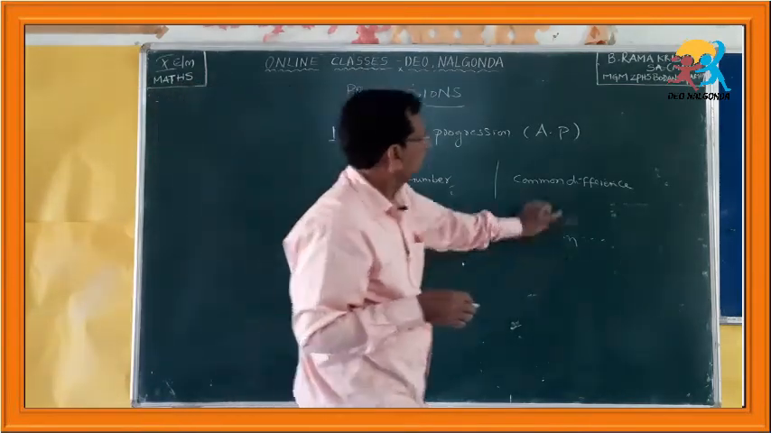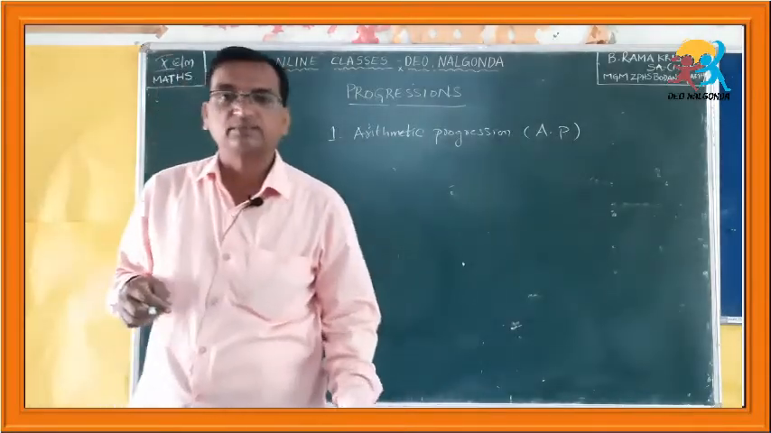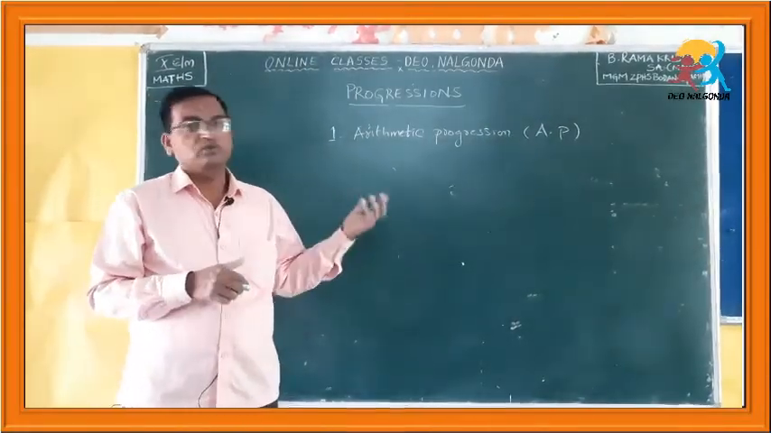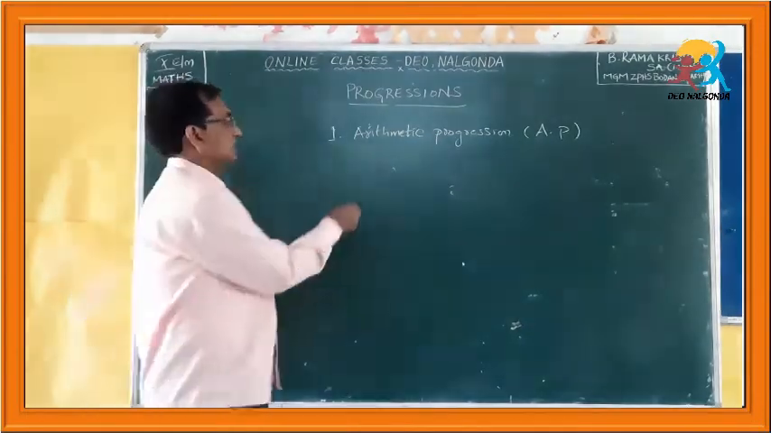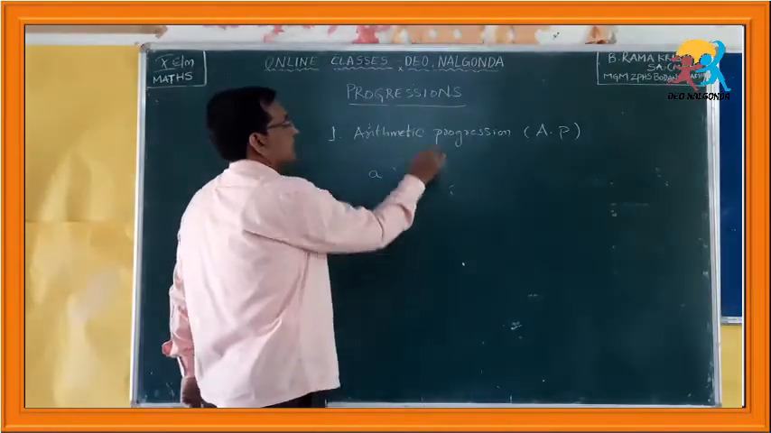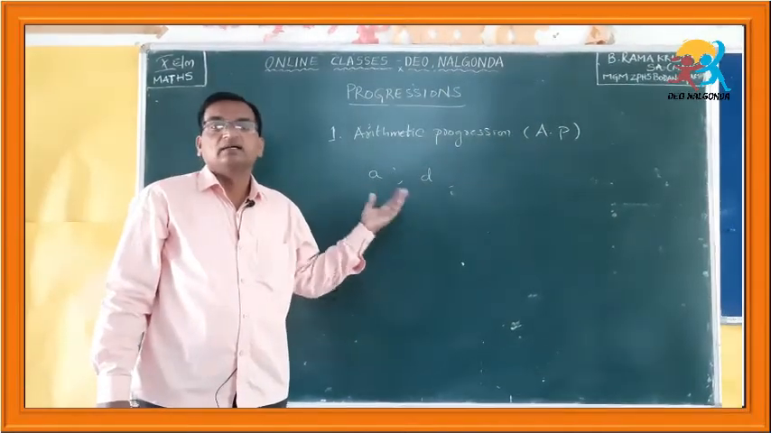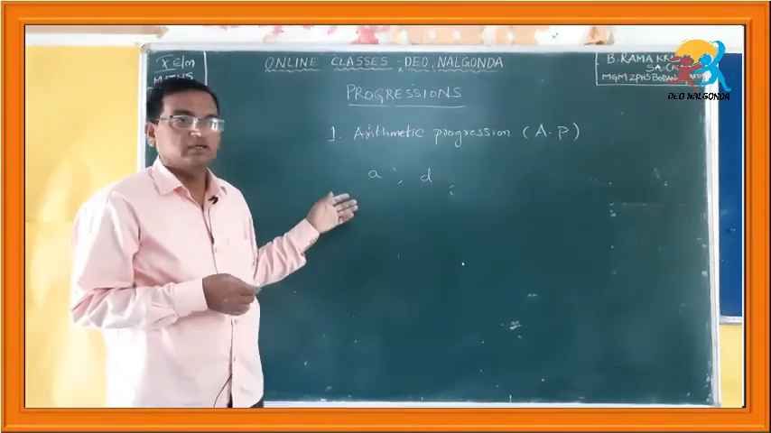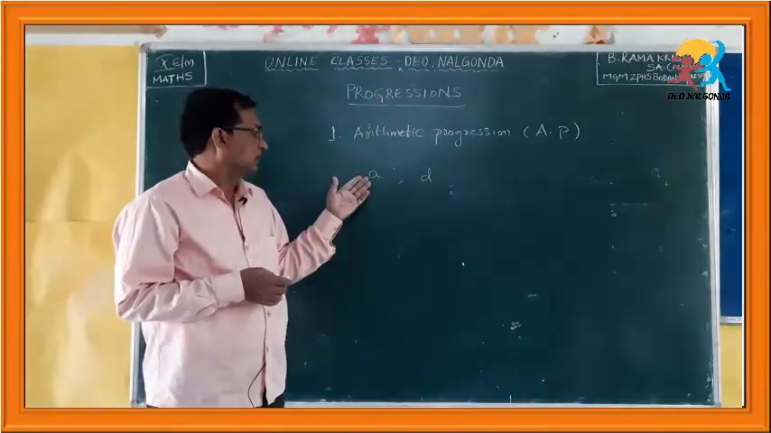Now, after understanding this, what is an arithmetic progression? To write an arithmetic progression, we need two things: one is the first term and the second one is the common difference. If you know both of these, you can write any number of terms in an arithmetic progression. Are you understanding? Okay.